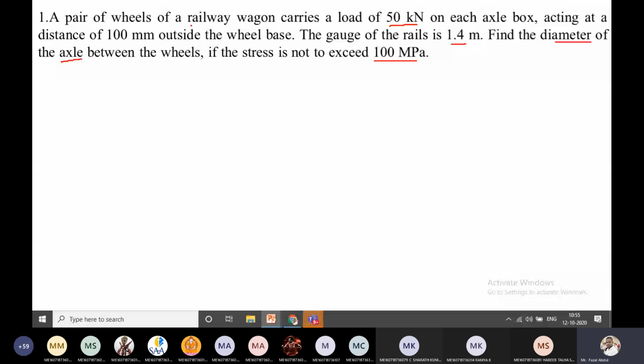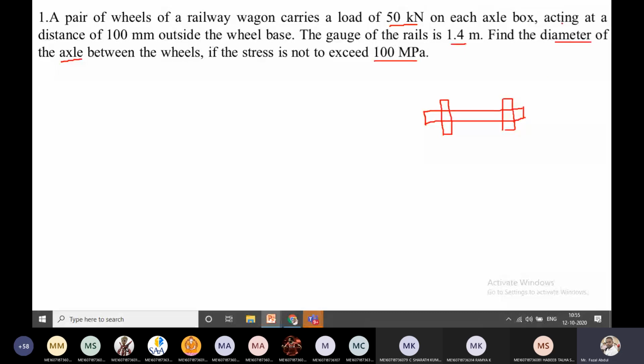Okay, so I'm drawing the line diagram according to the given data. This is a shaft. On this shaft, two boxes are there, two wheels are there, which are acting at 100 mm from the outside of the wheelbase.